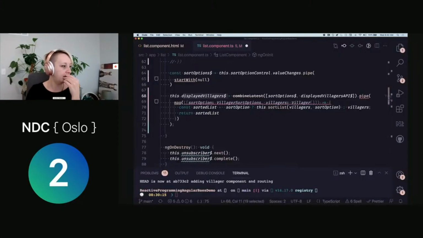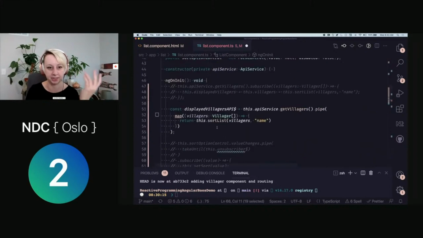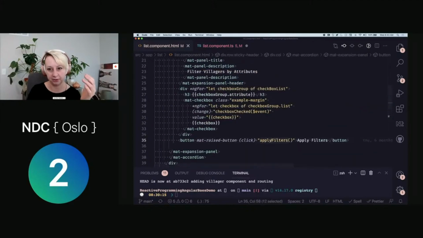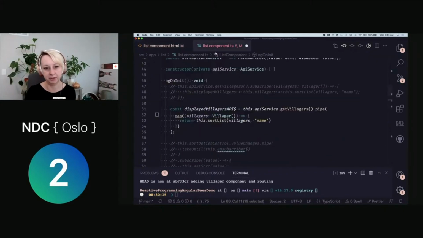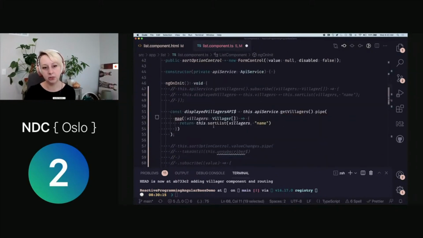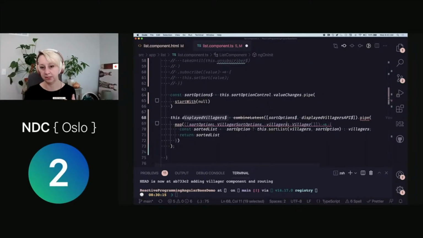All right. So what we need to do here, and we can handle this a couple different ways. And so I'm going to show you kind of just a cool way that's really fun, but it's not necessarily the easiest way. The easiest way is going to say, okay, we have a click event here called apply filters. Actually, you know what? Let's just do the easy way first. All right. So we already have this method wired up. When a user clicks on this button, it calls this apply filters method. So let's just go and let's modify that. We need to bring whatever's happening, this event, into our stream somehow.